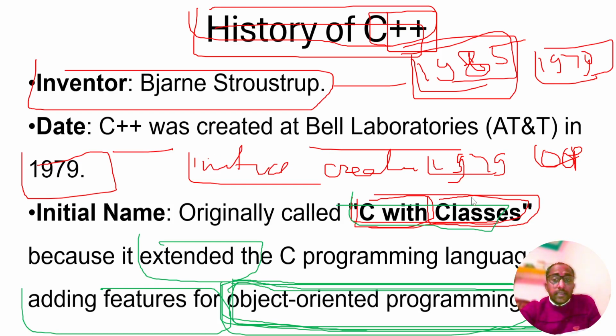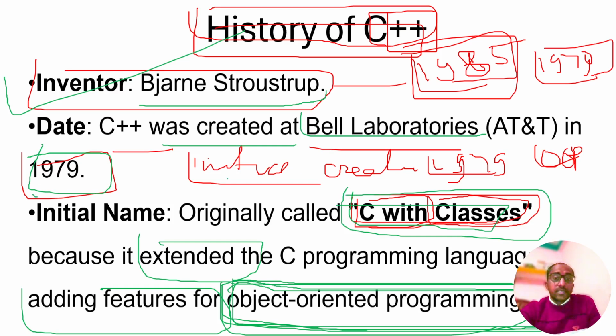If you are facing MCQ questions: who is the creator of C++? Bjarne Stroustrup. When was it created? 1979, the initial phase. Where was it created? Bell Laboratories, AT&T, US. Its initial name is C with Classes.